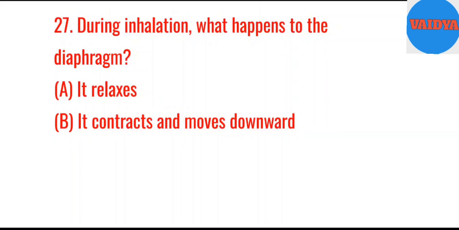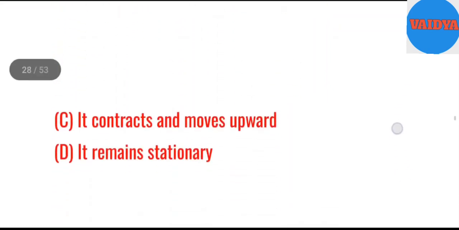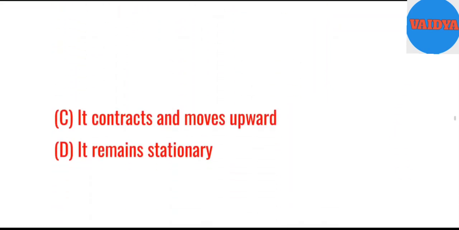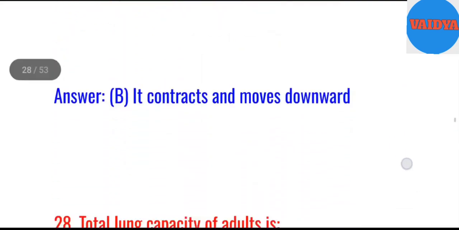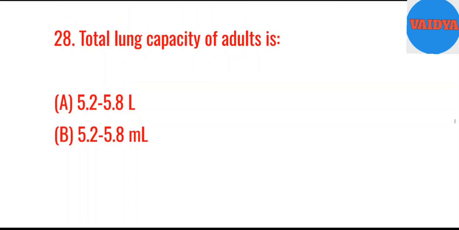27. During inhalation, what happens to the diaphragm? A. It relaxes. B. It contracts and moves downward. C. It contracts and moves upward. D. It remains stationary. Answer. B. It contracts and moves downward. 28. Total lung capacity of adults is A.